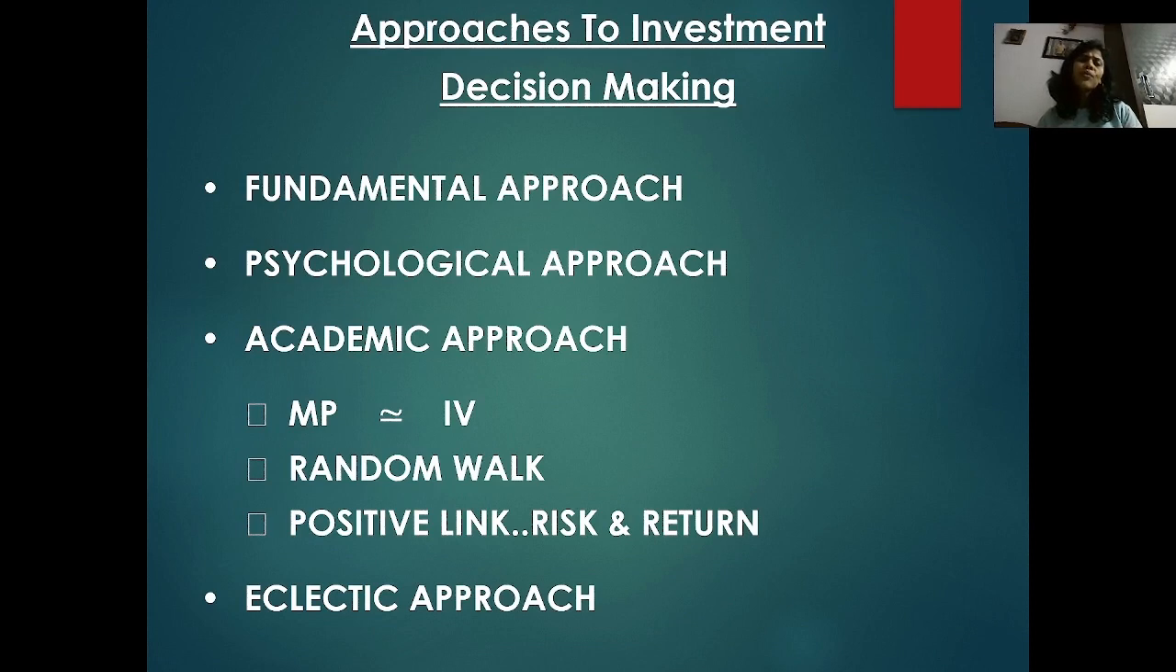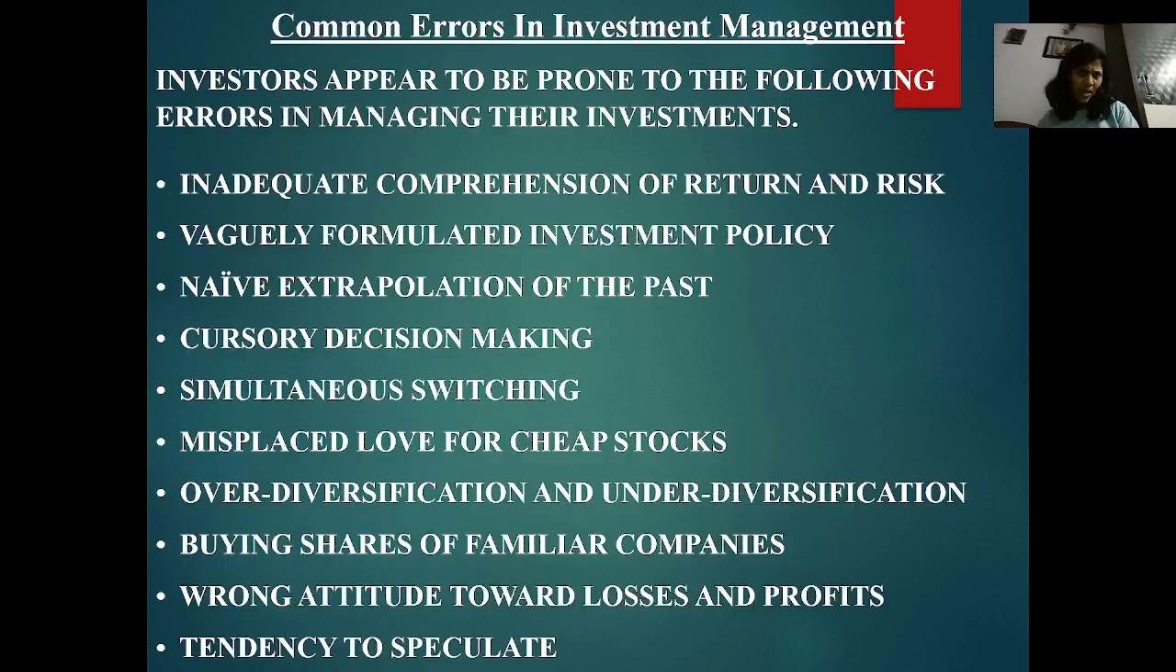So approaches to investment decision making are fundamental, psychological, and academic. So based on market price, index, then random walk, those are the things. What are the common errors in investment management? See, investors appear to be prone to the following errors in managing their investments: inadequate comprehension of return and risk. They have to check how much return I will get and how much risk is involved while getting that much return. Then there is naive extrapolation of the past.